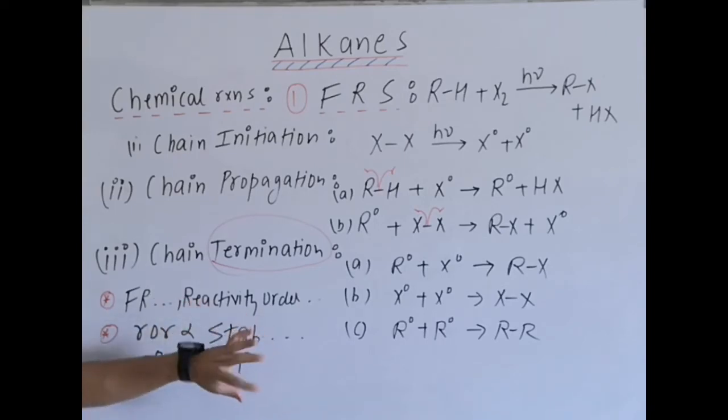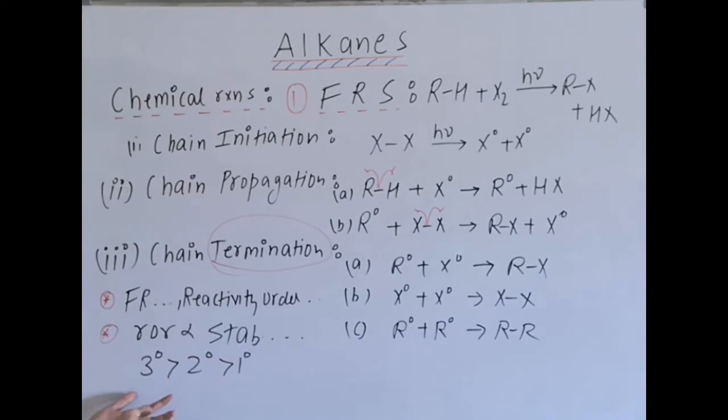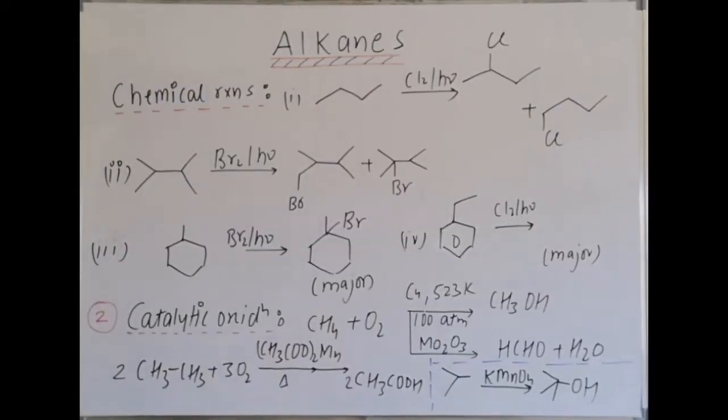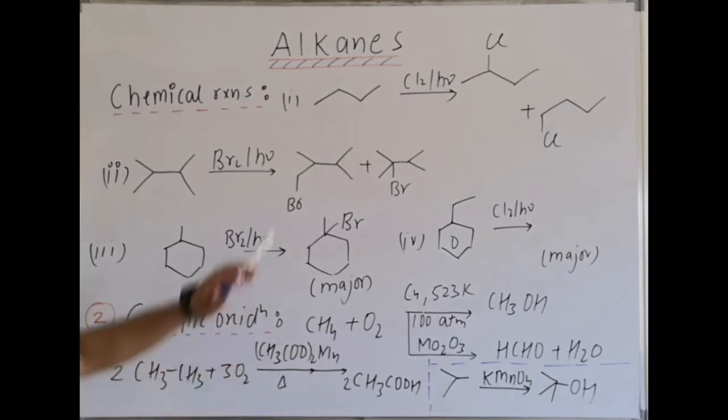And in free radical stability generally, what is the order? Tertiary is highly stable, then secondary, then primary. If you take more stable radicals, then it will also be faster in the free radical substitution, and that is here monohalogenation. Now next are the examples of monohalogenation.